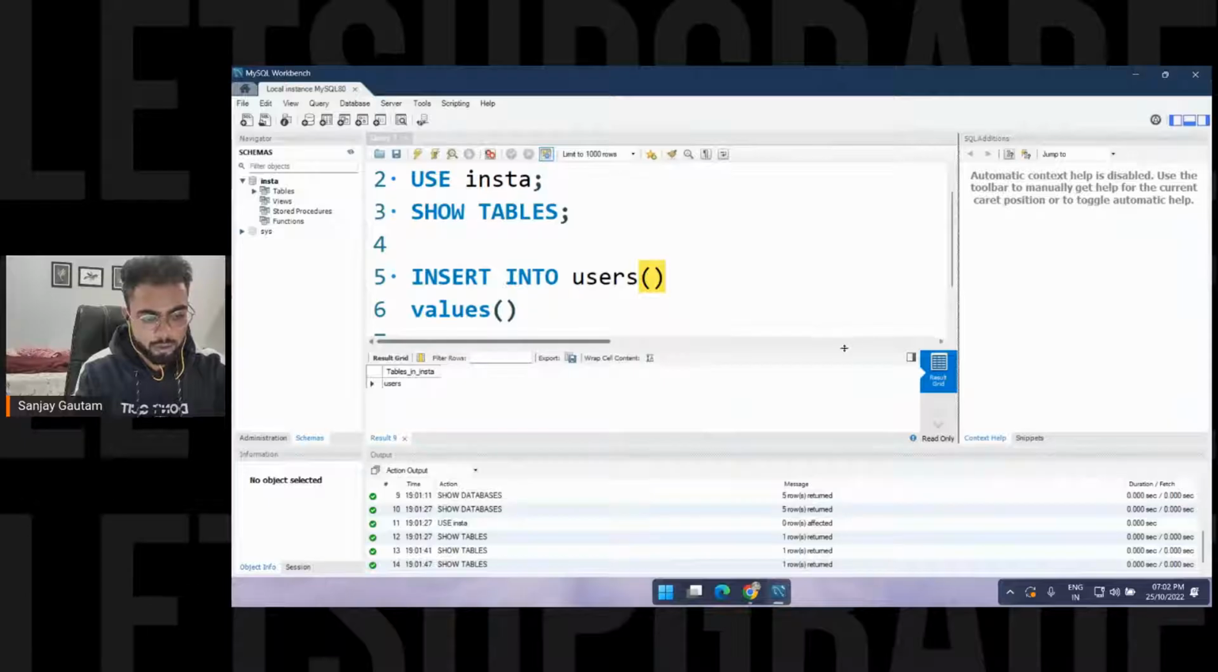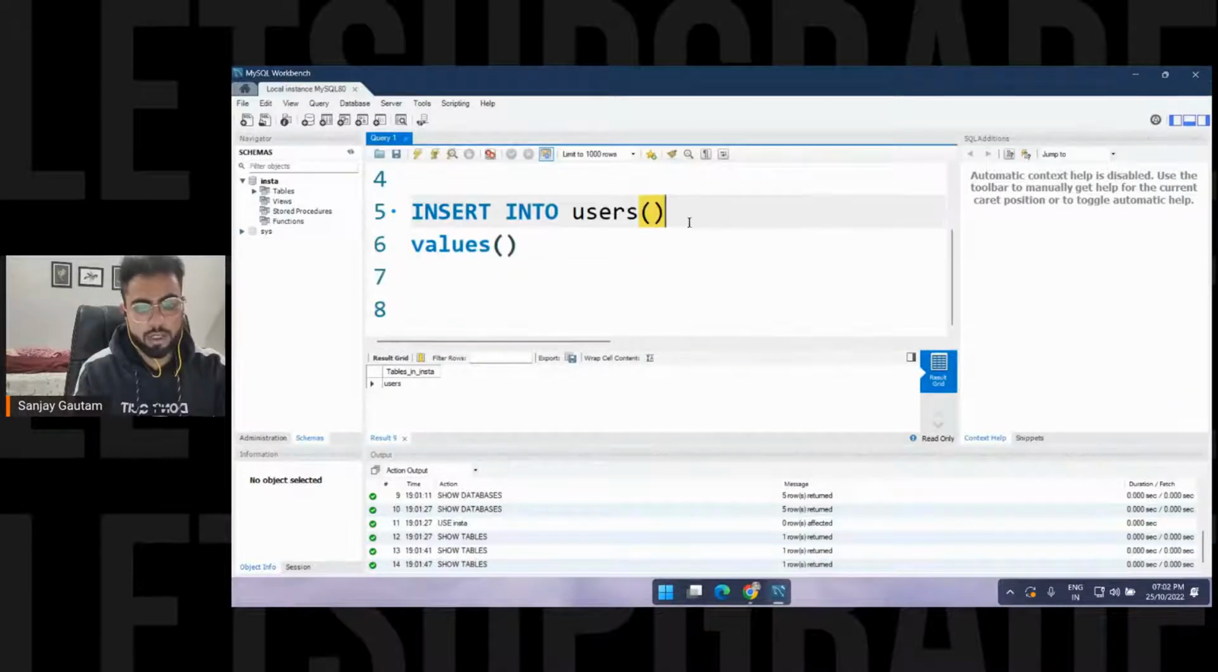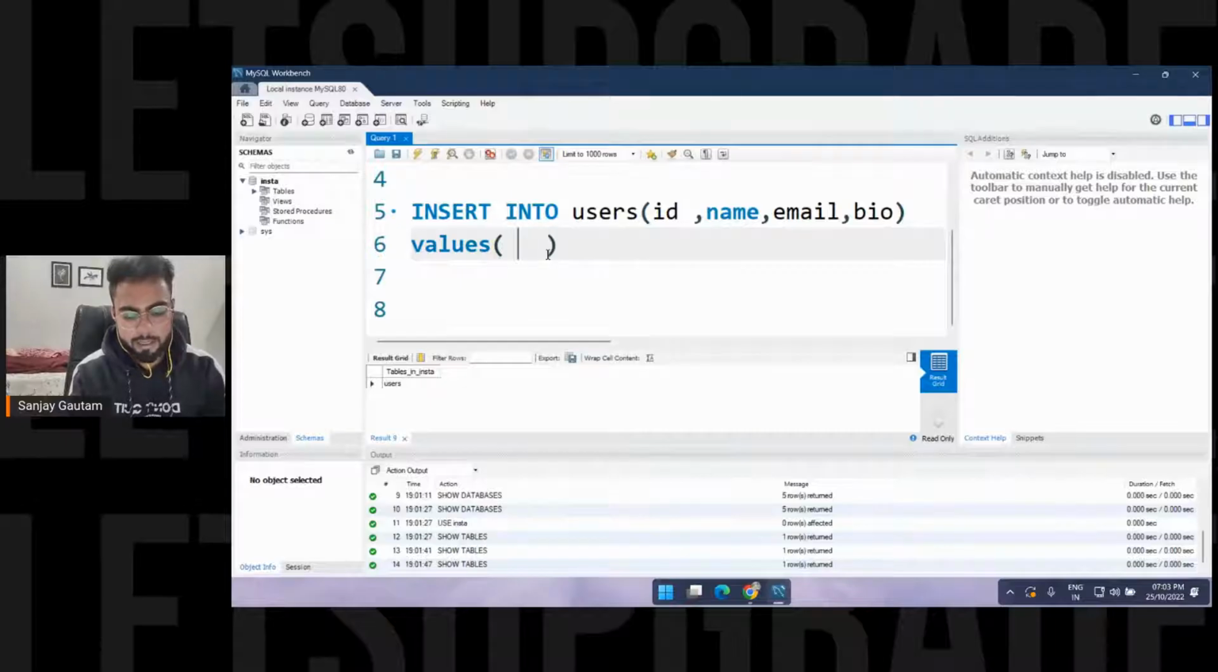So how we are going to save it, just give me 1 minute. Insert into users. Here we have to mention all the columns. So remember the columns. We had name, email, and we had the bio as well, and also the ID. Remember the ID here. So just put all your columns here, the columns you had inside your table, and the values. So ID is going to be 1, name is going to be Sanjay here.